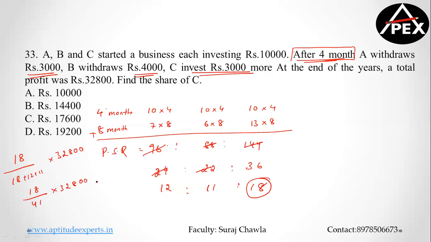So 41 into 8000. So 8 into 18 will be 144, 4 I carry, so 144000 will be your answer. Therefore, which is going to be option number B. B for Bombay. Clear? Moving forward, guys.